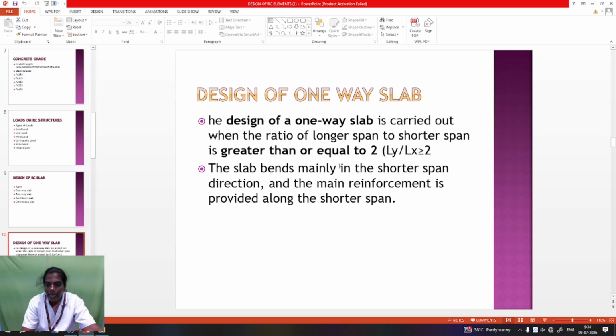The slab bends mainly in the shorter span direction. So the main reinforcement is provided along the shorter span, and the distribution reinforcement is provided in the other direction. The main reinforcement bar size is 16 mm to 25 mm. The distribution reinforcement uses smaller bars, with sizes of 8 to 12 mm, for slab design. The main reinforcement is along the shortest span, the X direction, meaning the length direction. So this is the design of a one-way slab.